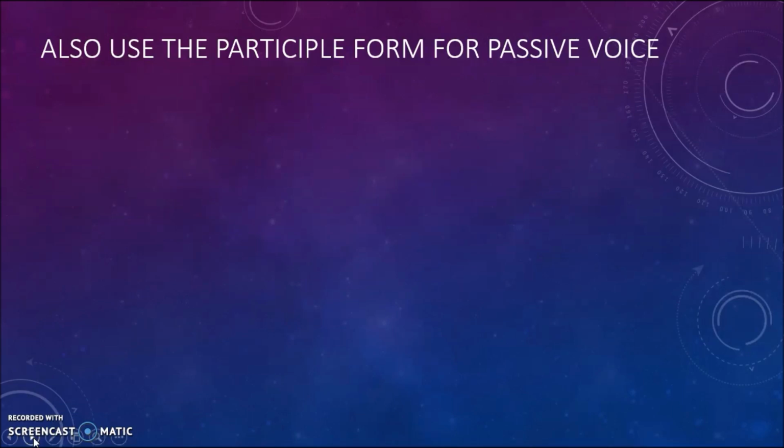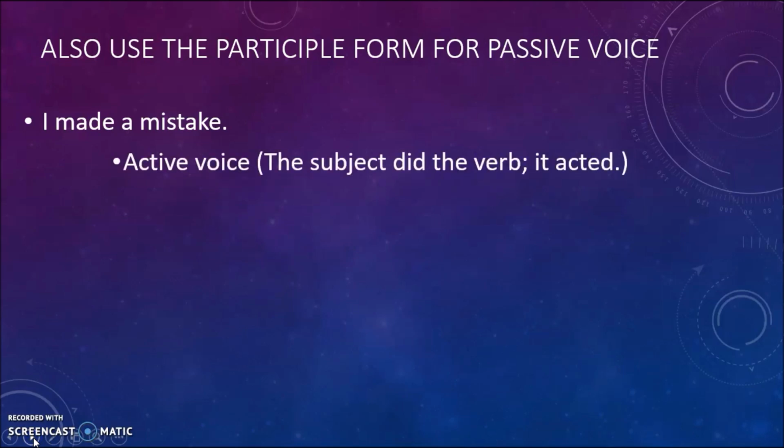It's also worth pointing out that we're also going to use that participle slain if we use the passive voice. And just as a refresher for active versus passive voice, I made a mistake is going to be the active voice because the subject, I, is actively doing the verb, made. I made, and then mistake is going to be the object. So this is active because the subject is acting versus a mistake was made.